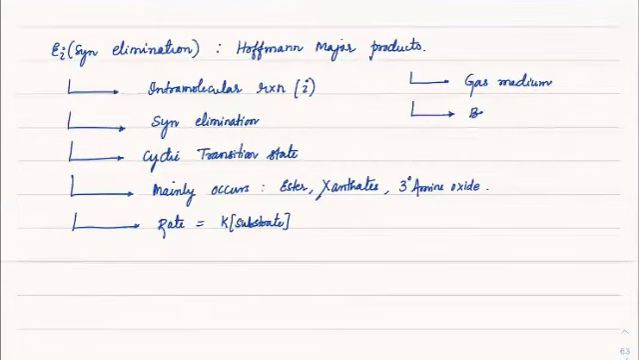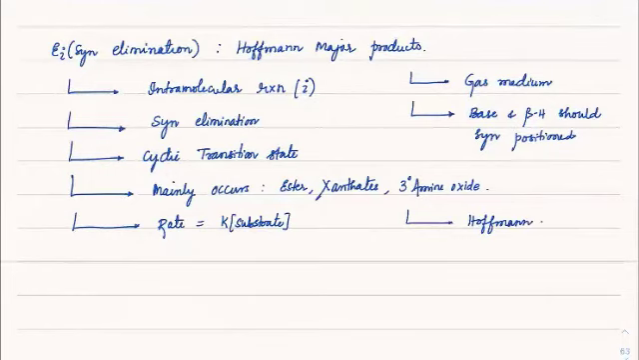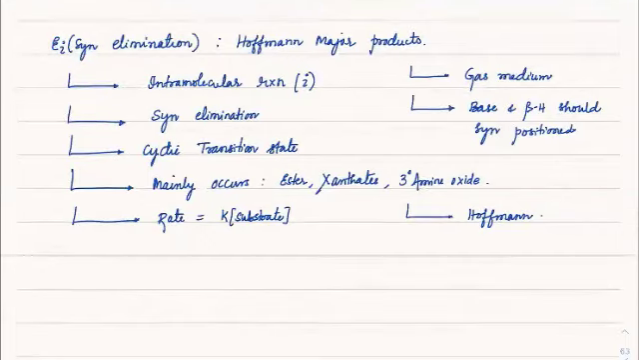Next, in case you are using a base, the beta hydrogen should be in syn position, and it always gives the major product as Hofmann. So I think this bullet point should help you understand. Yes, sure. Now let us see what the cases are.